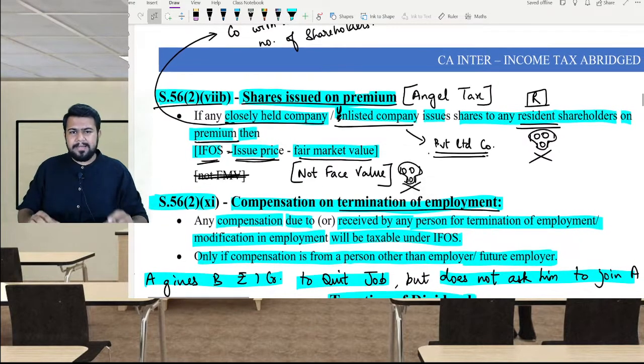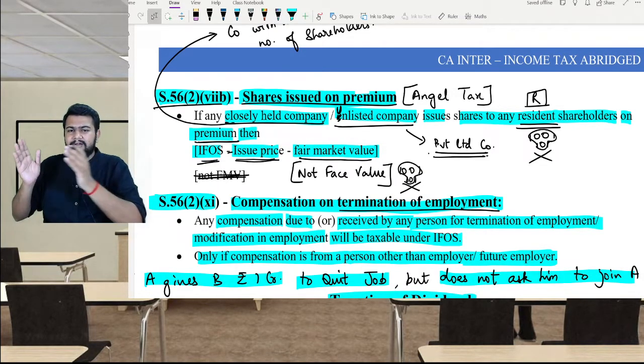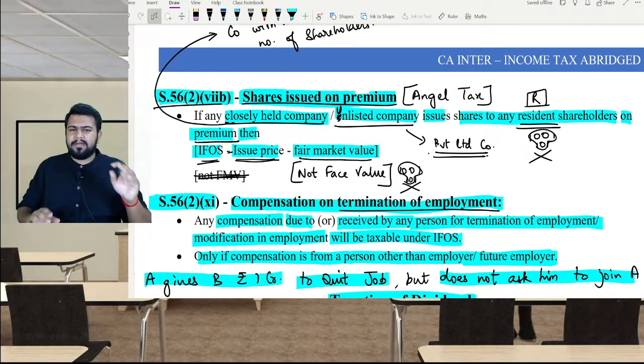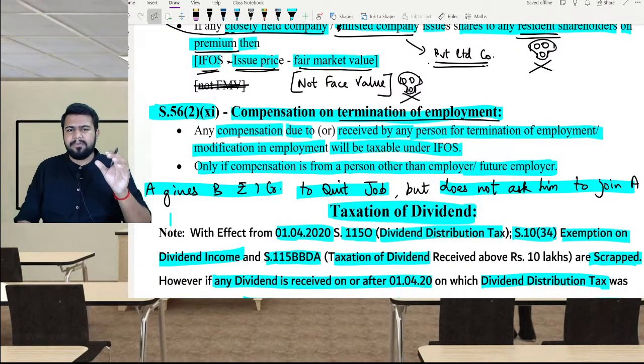I gave you an example also. If the face value is rupees 10, the fair market value is 15 rupees, and the shares are issued at 150 rupees, then we should take total issue price, that is 150, minus fair market value, that is 15 rupees. So the total amount of income will be 135.